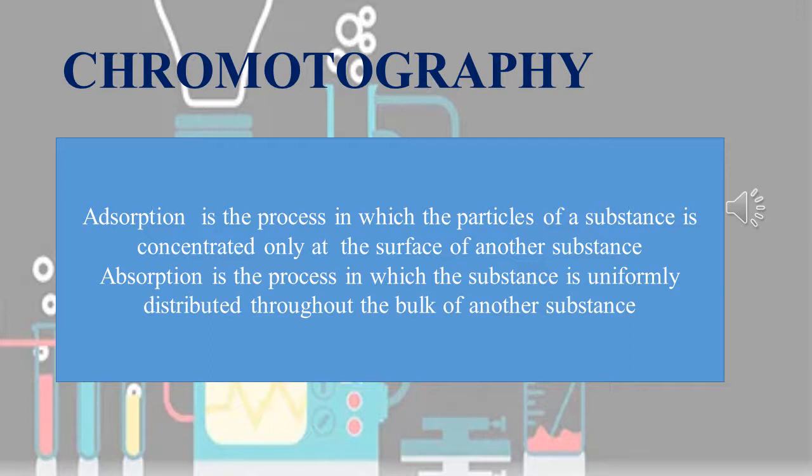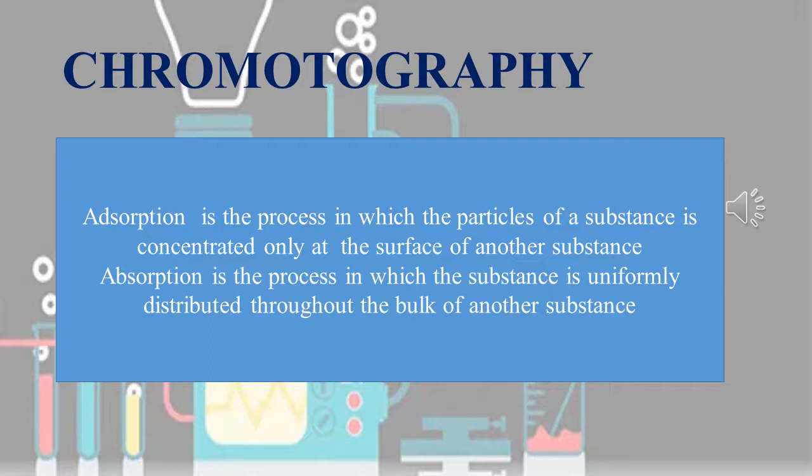Adsorption is a process in which the particles of a substance are concentrated only at the surface of another substance. For example, when we keep a chalk piece in ink, the color changes on the surface only. After keeping it a long time, the ink is absorbed deeper into the chalk piece. That deeper uptake is due to absorption.